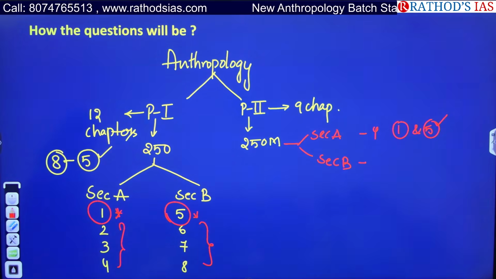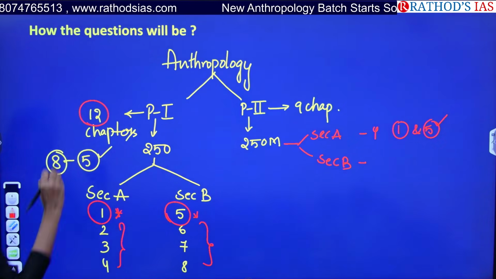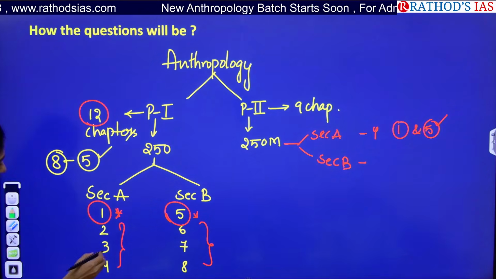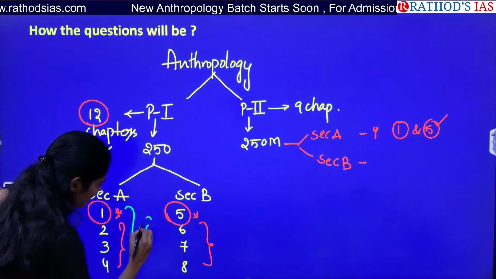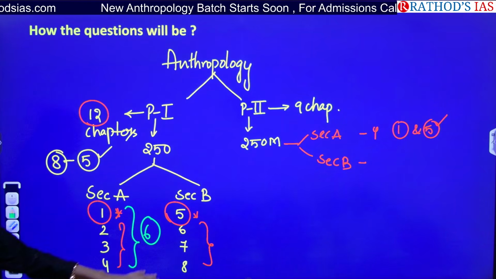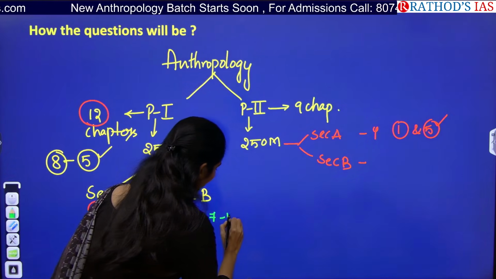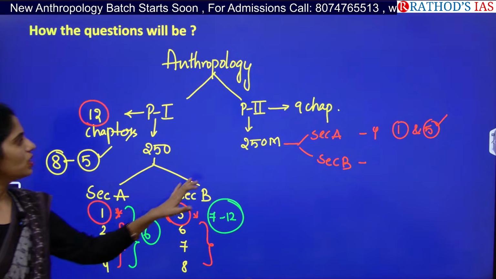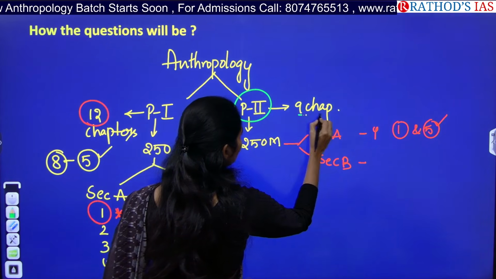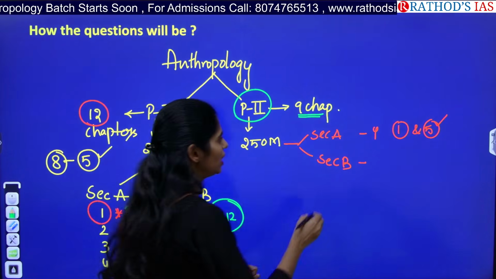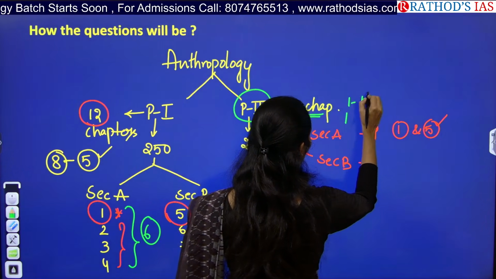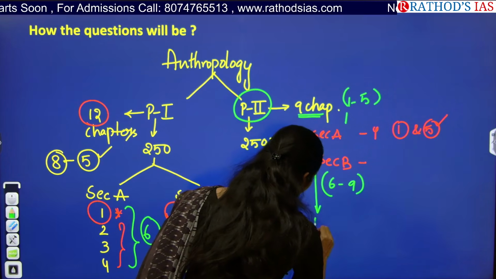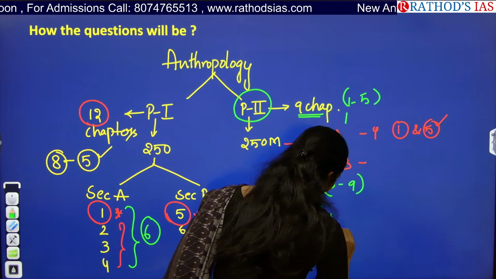So actually here, as I said, there are 12 chapters in this paper 1, right? The first 4 questions come from chapters 1 to 6, and from chapters 7 to 12 you will be getting questions in your section B part. In paper 2, you have 9 chapters. In section A, you will be getting questions from chapters 1 to 5 and here 6 to 9. So this is entirely your tribal anthropology.